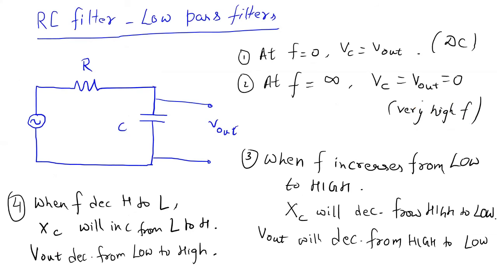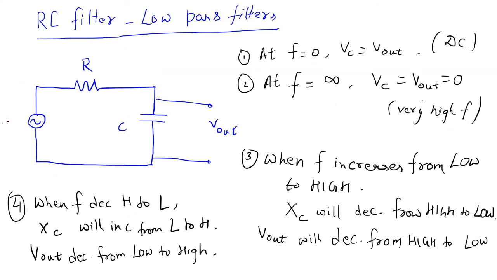Okay, so again we discussed that the capacitor can be used as filters. What do you mean by filters? Filter means I allow some signals to pass and some signals I should not allow. So when I say low pass filter, that means I want to pass only low frequency signals across this capacitor. So here this is a circuit for a low pass filter.